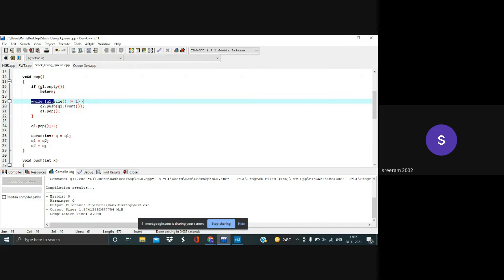Until the size of the queue is 1, I'll be popping. Whenever it is 1, the element inside the queue will be the last inserted element, so when we reach it, we'll just be popping this.